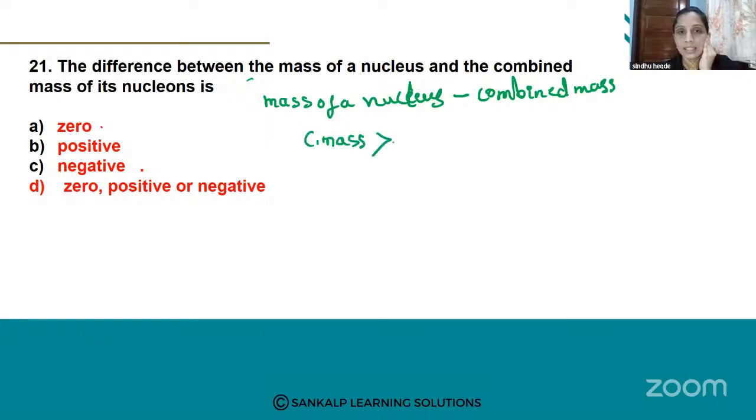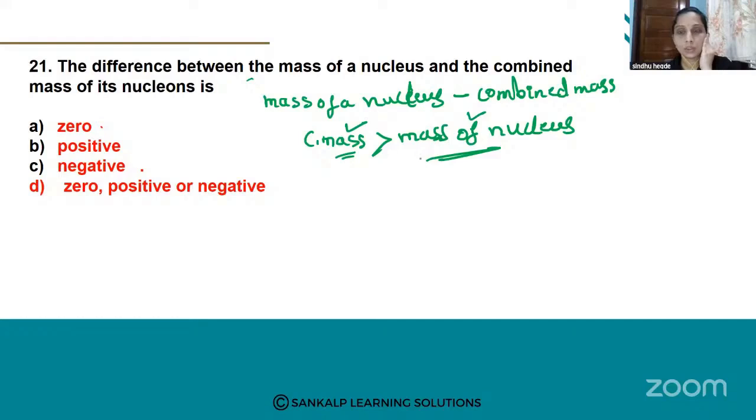Combined mass is greater than the mass of the nucleus, right? So the mass of the nucleus is always less, and the combined mass is greater. What is the reason? Because here combined mass means it has the combined masses. Combined means protons, neutrons and all. Here it considers only the mass of the nucleus. So which one is greater? Combined mass is greater and mass of the nucleus is small.